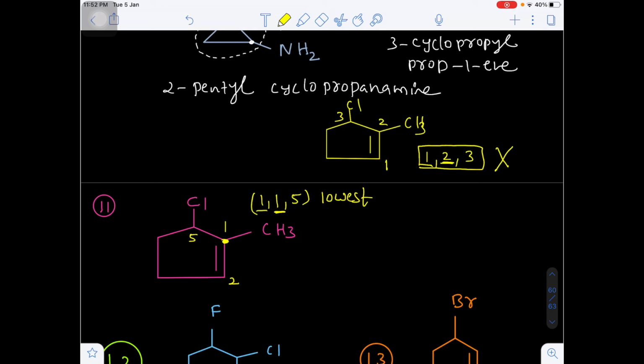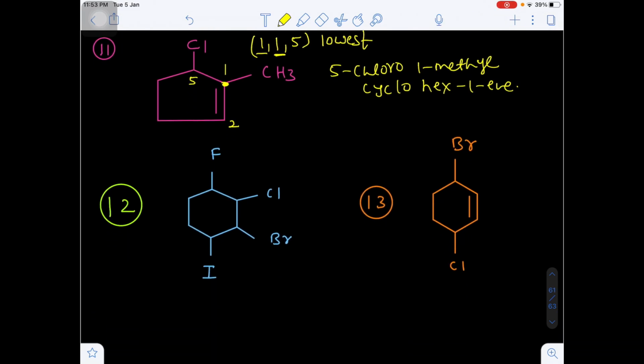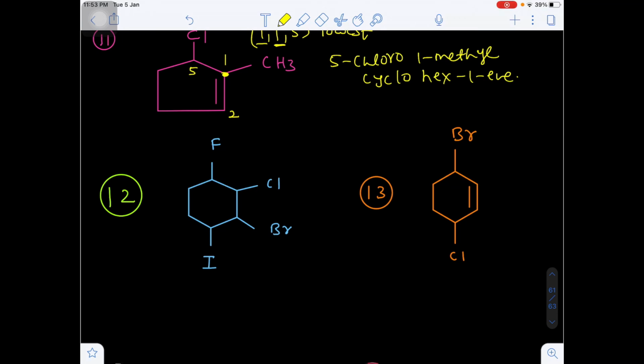Now come to the naming. 5-chloro, 1-methyl, cyclohex-1-ene, otherwise cyclohexene. Are you getting my point? 5-chloro-1-methylcyclohex-1-ene. Now come to here, there are 4 substituents: fluoro, chloro, bromo and iodo.